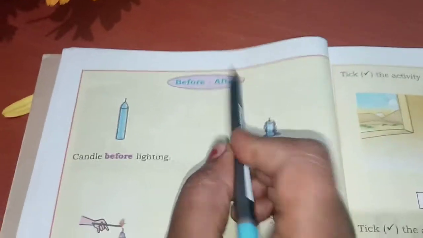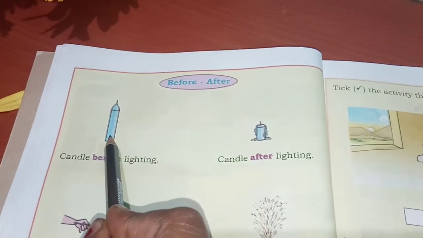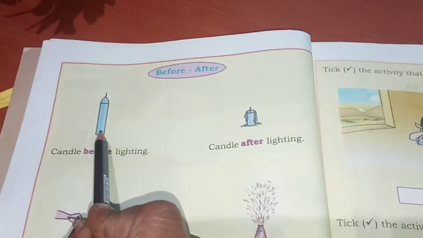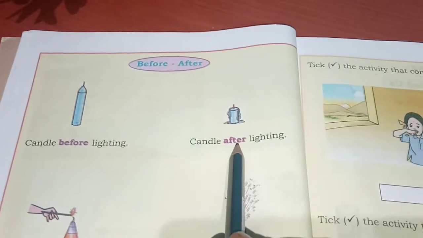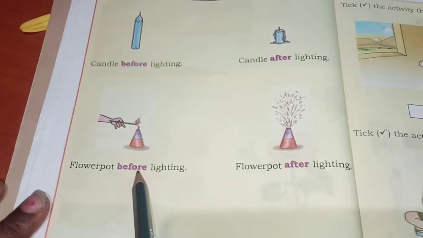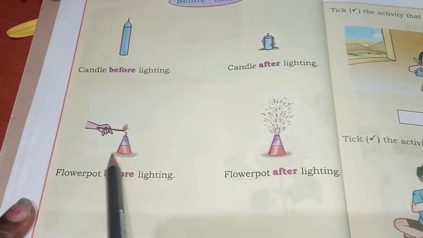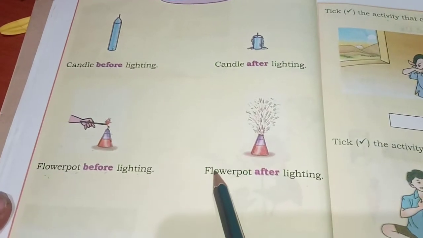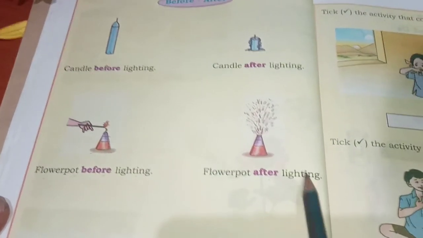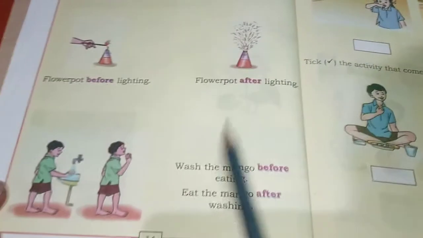Before, after. Candle before lighting. Before lighting, the candle is like this. Candle after lighting. After lighting, the candle is like this. Flower pot before lighting. Before lighting, the flower pot is like this. Flower pot after lighting. After lighting, the flower pot is like this.